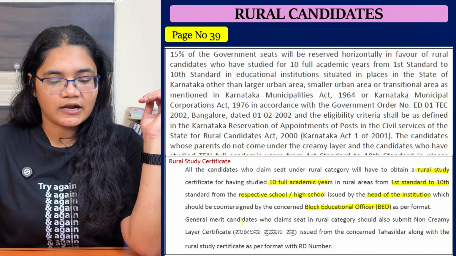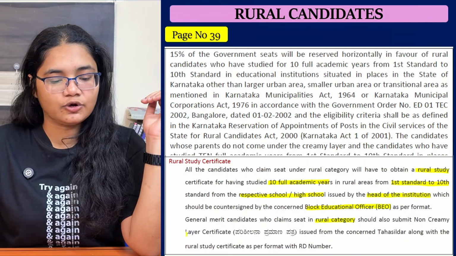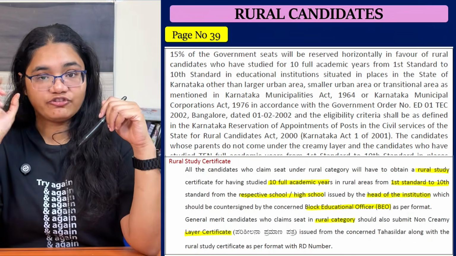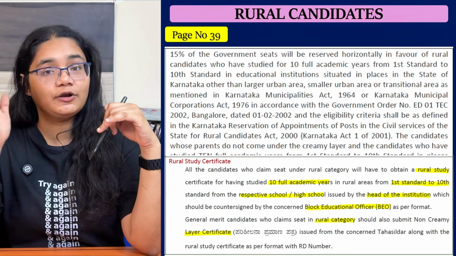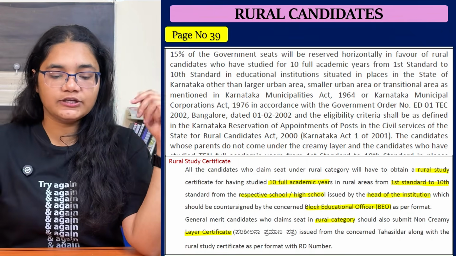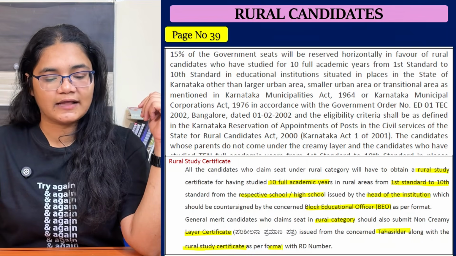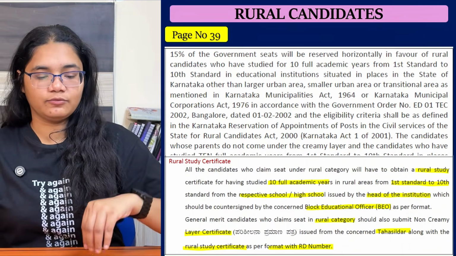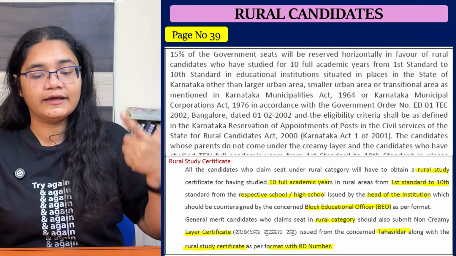You can check there. General merit candidates who claim a seat in the rural category should also submit their non-creamy layer certificate. So if you are a general merit student and you belong to a rural area, then you also need to submit the non-creamy layer certificate issued by the concerned tehsildar along with the rural study certificate as per the format with RD number. So for general students, you have to provide your rural study certificate and non-creamy layer certificate.